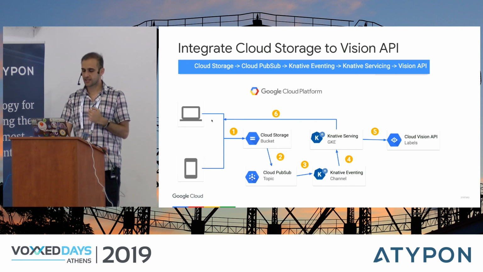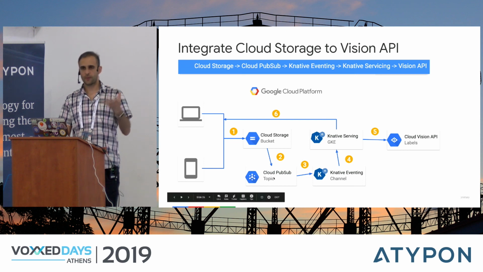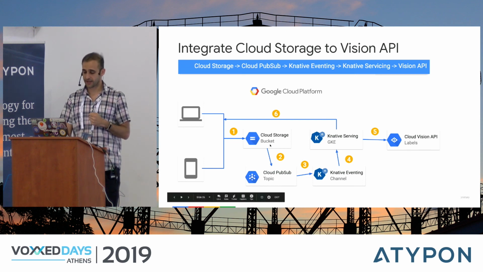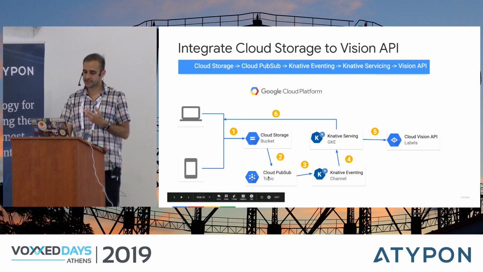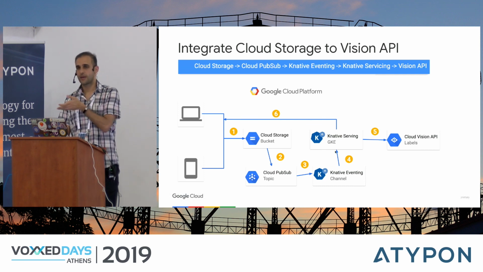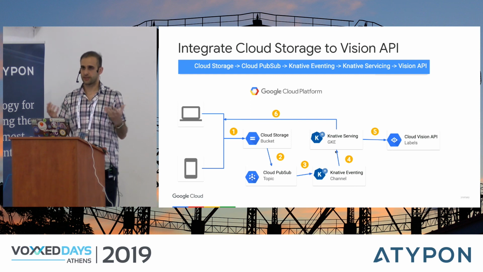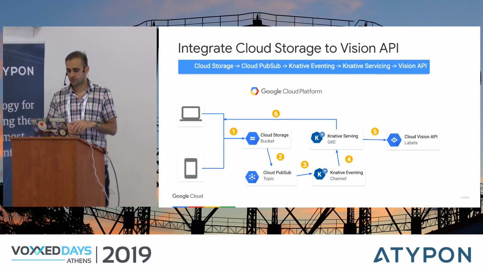So the way this works is that when a user saves an image to a Google Cloud Storage bucket, it's a bucket where you can save any kind of files, that will trigger a message to a Pub/Sub topic. So you can have the buckets emit messages when something is saved. And then I will have Knative eventing listen to this Pub/Sub topic. And then it will pass it to a Knative service to receive that message. And then the Knative service will make a call to Vision API to extract labels out of this image. Vision API is a machine learning API to extract labels from an image. So this is the flow.